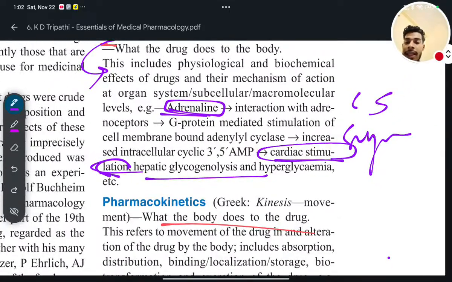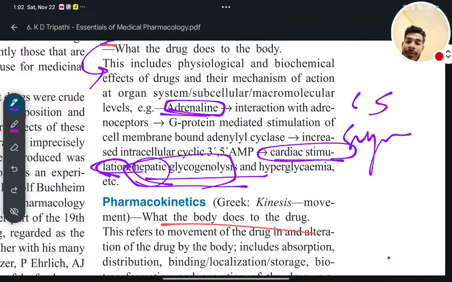In that cardiac stimulation, blood supply will be more. When blood supply to the organs is more, more energy will be taken, and more glucose will be supplied directly to the organ. When it gets more energy, ultimately it will work better. In that condition, it will need more for backup also. In that case, hepatic glycogenolysis will take place.